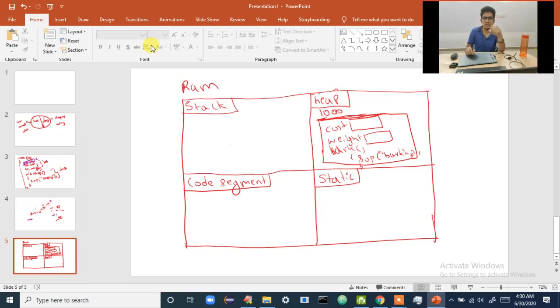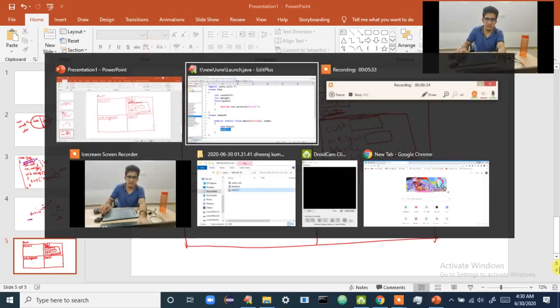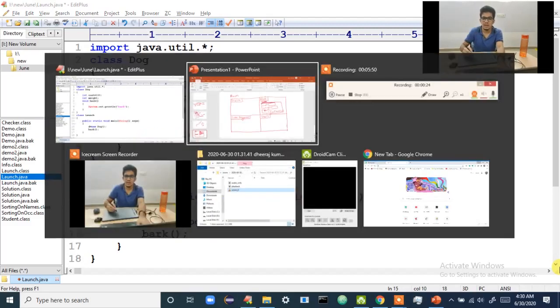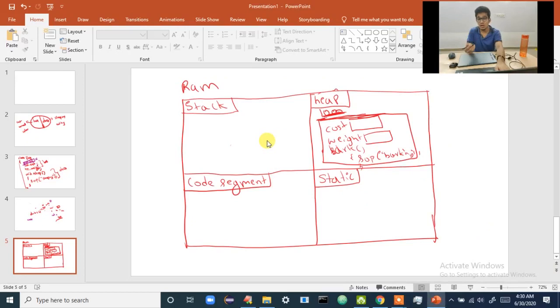So we have to hold that dog, right? And that is why you should understand this. How do I hold this reference? This reference is 1000, and that 1000 I have to store in a variable, D. So I'll say, give this reference, because whenever you create a new object, the reference is always given to the left hand side. Give this new reference to a variable called D. Don't you think now D is a local variable? Local variables are present in the stack. So now there is a variable called D.